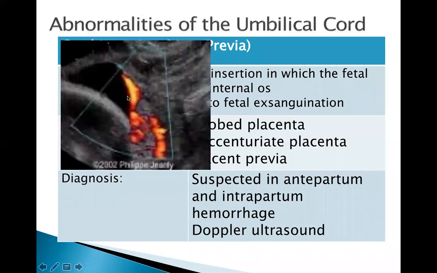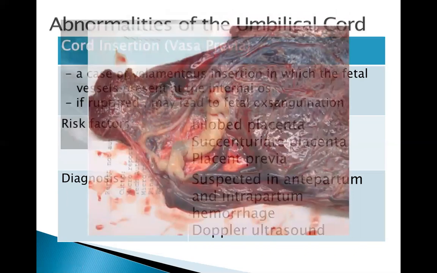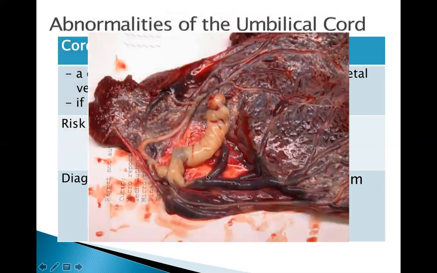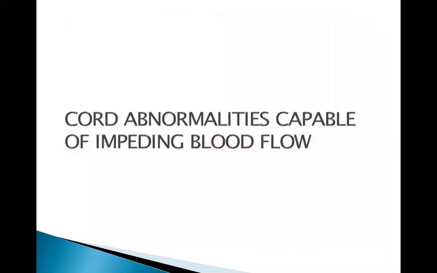So this is a picture showing the fetal vessels in the membrane, distant from its insertion in the placenta, and the fetal vessel is presenting in the internal os, and that is called vasa previa. What is the cause of the vasa previa? Velamentous insertion of the umbilical cord. When this is ruptured, you are basically allowing the baby to bleed.